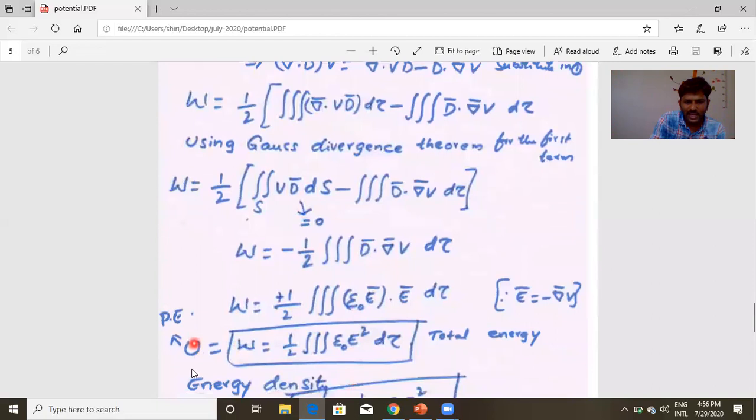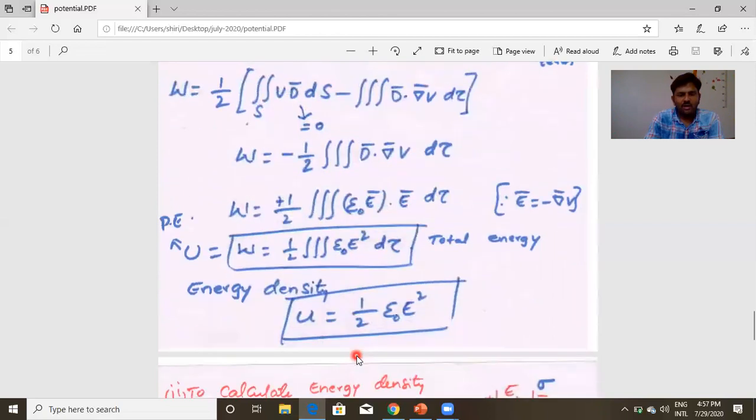Then we get the potential energy U is equal to 1/2 volume integral of epsilon naught E square d tau. That is, for an electric field E, we are calculating potential energy. In the earlier case, we calculated potential energy for point charges. Now, for an electrostatic field, the potential energy is 1/2 volume integral of epsilon naught E square d tau.